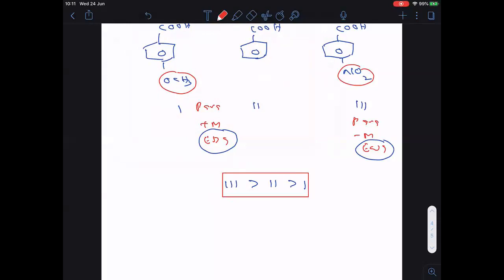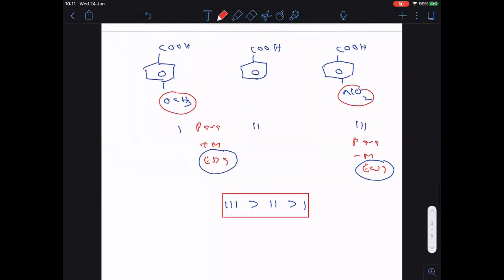Clear everyone? Why is the third one coming first? Because of the electron withdrawing group. And the first one is last in the order because of the electron donating group. Copy it quickly.